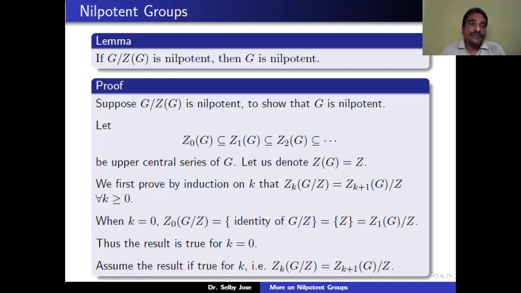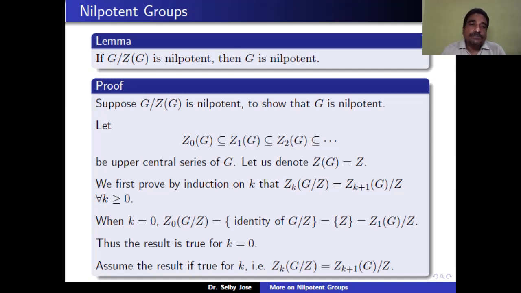Suppose G mod center of G is nilpotent. Our aim is to show that G is nilpotent. That means we want to show that the upper central series of G reaches G in a finite number of steps. Let us take the upper central series of G, which is Z0 of G contained in Z1 of G, contained in Z2 of G, etc. Let us denote the center of G by Z. That means Z1 of G is also Z.